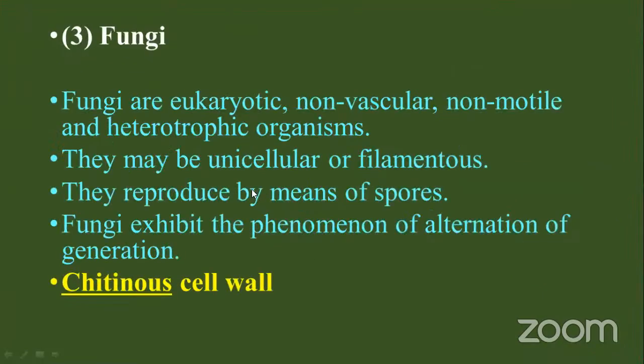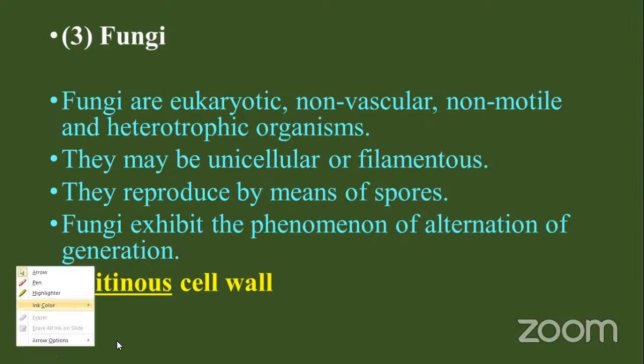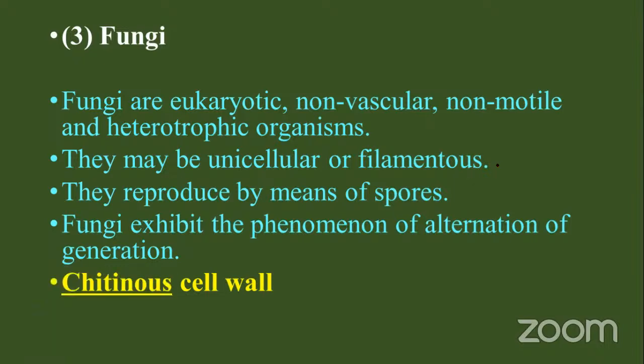Fungi are eukaryotic, non-vascular, non-motile, and heterotrophic organisms. They may be unicellular or filamentous. They reproduce by means of spores, such as zoospores. Fungi produce many kinds of spores. Take an example: Penicillium, which produces conidia.